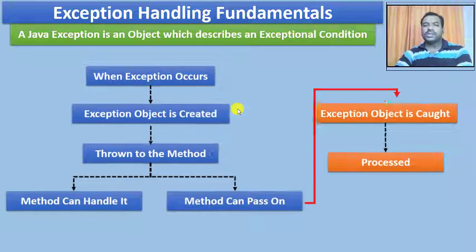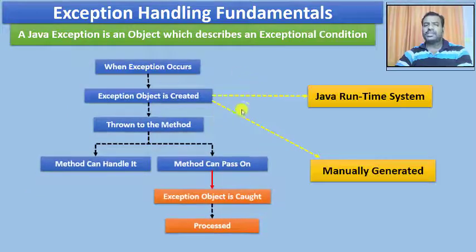Once this is done, just remember that this exception object can be created by the Java runtime system or mechanism, or it can be manually generated. In the program, I can put some instructions where I want the exception to occur.